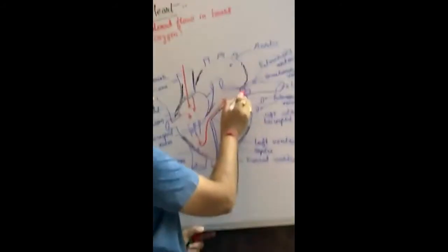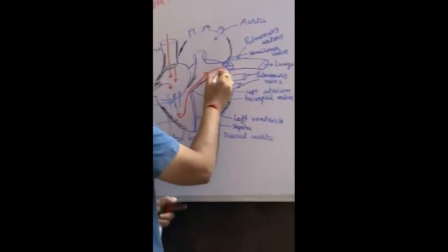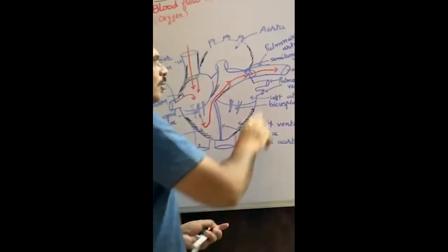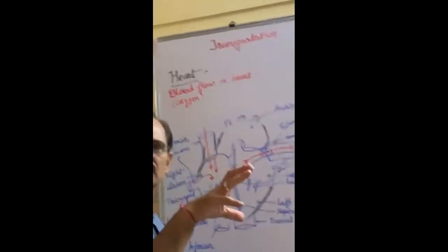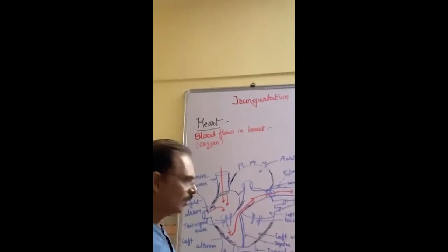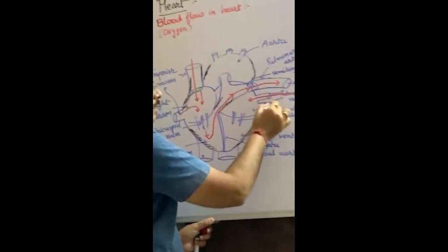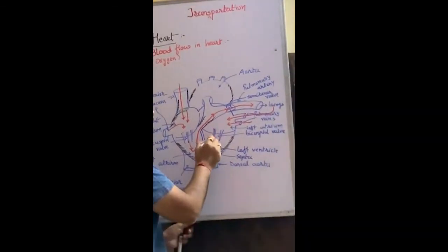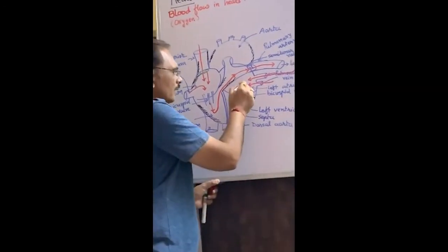Here there is a semilunar valve so that blood does not fall back, and deoxygenated blood moves towards the pulmonary artery. It enters into the lungs. Here in the lungs, carbon dioxide and waste gases are released and oxygen is absorbed. When oxygen is absorbed, it is carried through the pulmonary vein, which contains oxygenated blood. This oxygenated blood enters into the left atrium. Now it exerts pressure on the bicuspid valve, and the blood enters into the left ventricle.